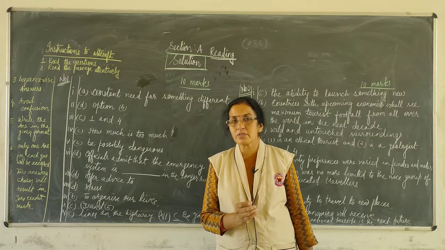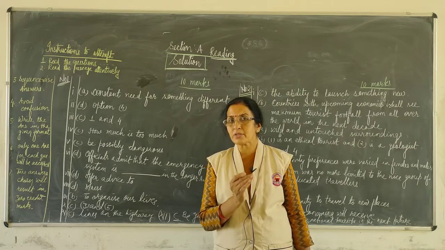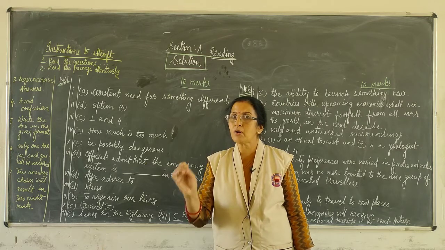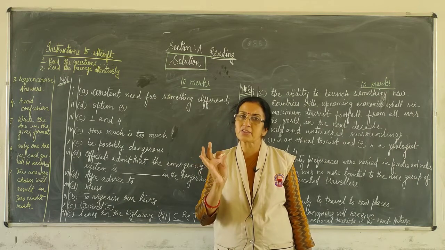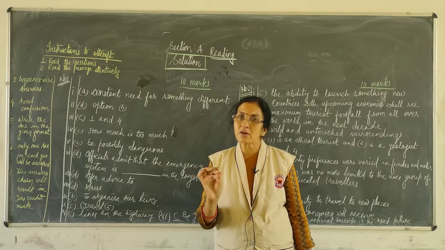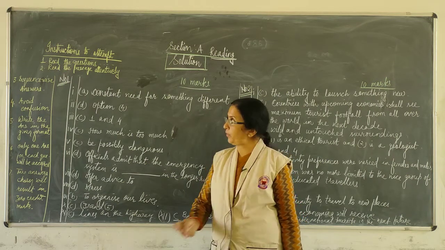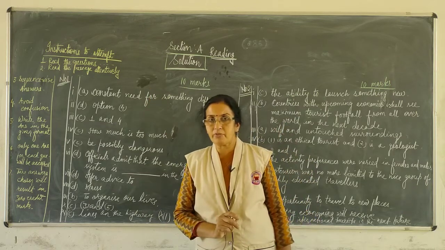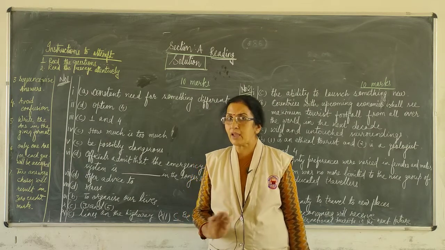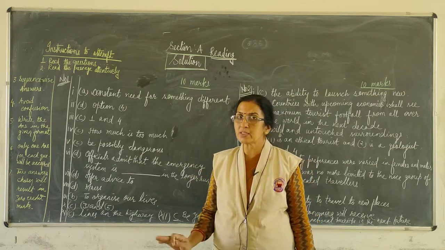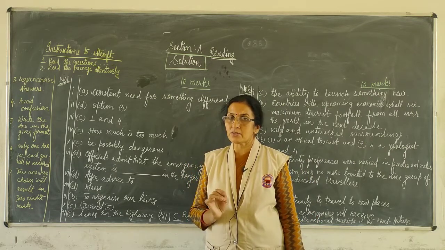Once you read the questions and the options given, a clear picture of the passage will be drawn in your mind. You will understand what the passage is about. Next point, read the passage carefully, very attentively, without diverting your attention to any side.